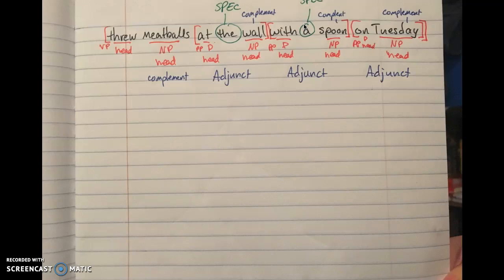In "at the wall," "at" is the prepositional head, and "wall" is the noun phrase head. The next one follows that same pattern: "with" is the prepositional head, "spoon" is the noun phrase head, and in "on Tuesday," "on" is the prepositional head and the noun phrase head is "Tuesday," right?